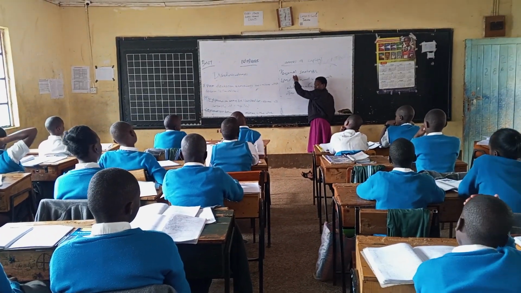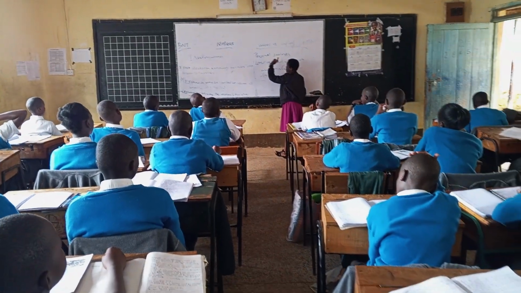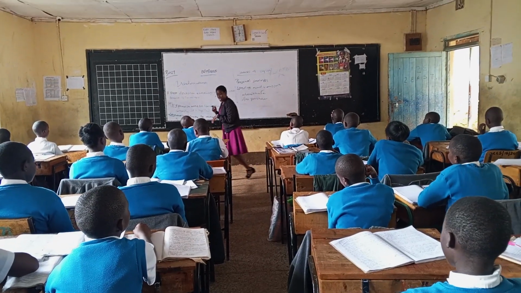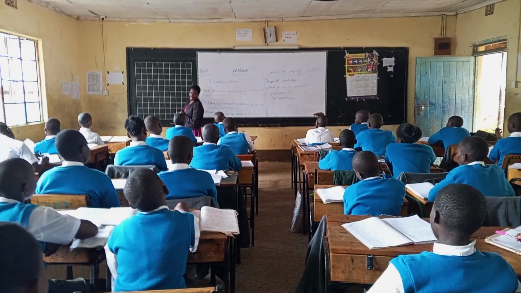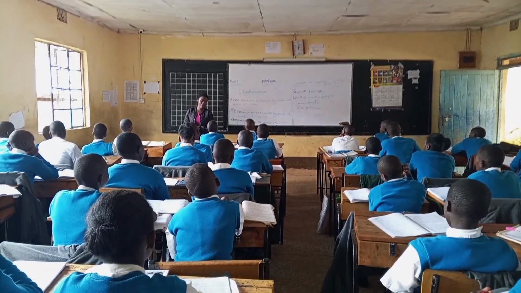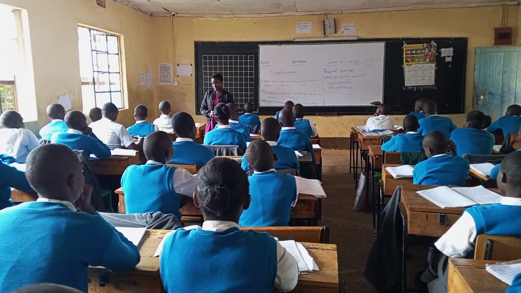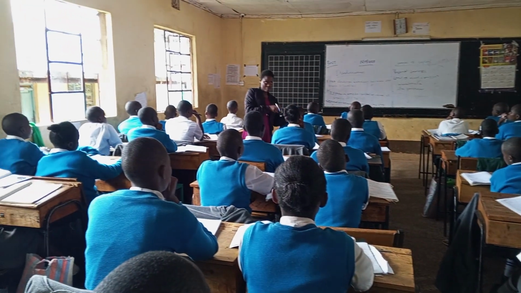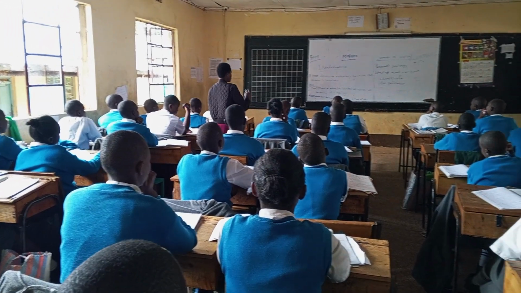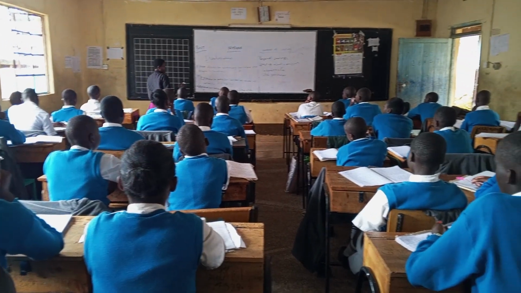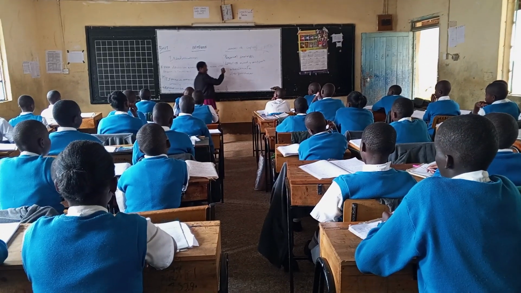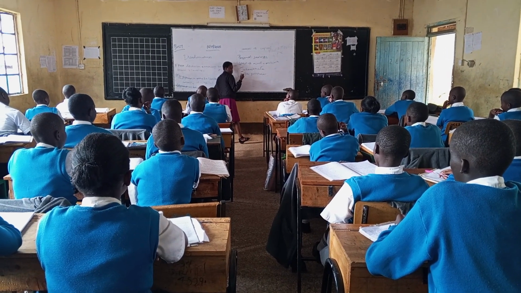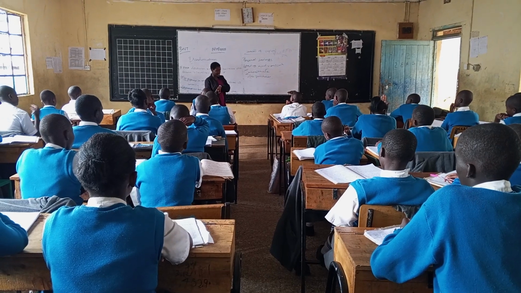Personal savings is the money you save for yourself. Leasing and renting, I say, is where you sell. Maybe you want to start a boutique to sell clothes, but you don't have the money to start that business, and you have a cow. You sell that cow, get the money, and use it to start a boutique. So that is easy. Inheritance is the money you get from your parents in case of death. Those people will leave you with their property, so you inherit the properties from the parents. Are we together? Yes.